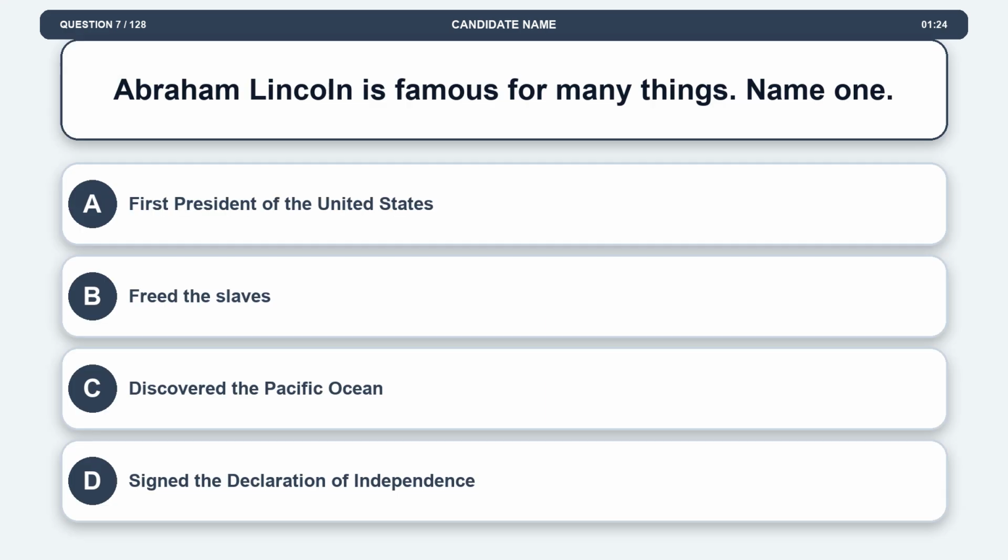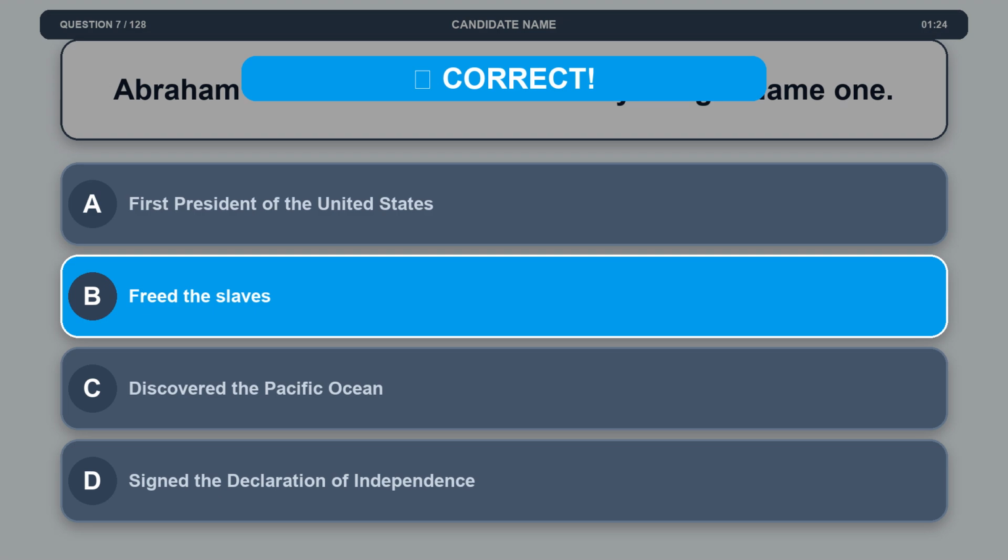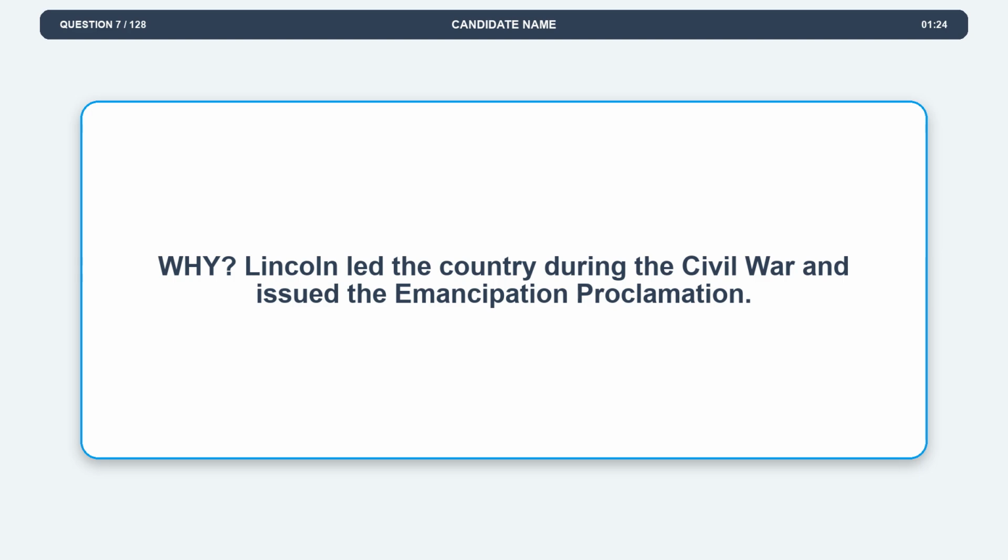Question 7. Abraham Lincoln is famous for many things. Name one. Option A, first president of the United States. Option B, freed the slaves. Option C, discovered the Pacific Ocean. Option D, signed the Declaration of Independence. The correct answer is option B, freed the slaves. Explanation. Lincoln led the country during the Civil War and issued the Emancipation Proclamation.